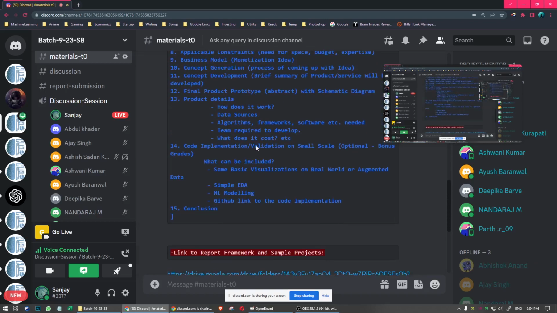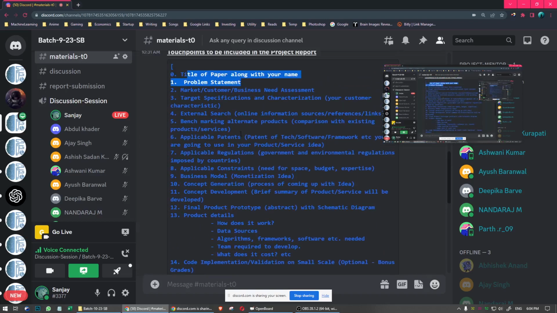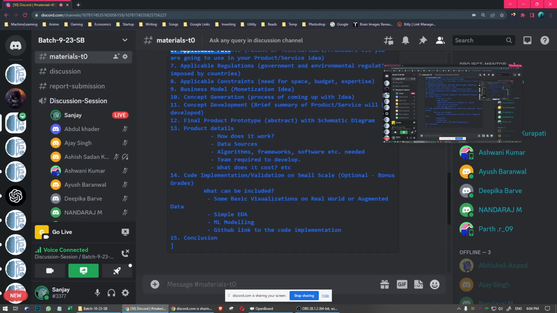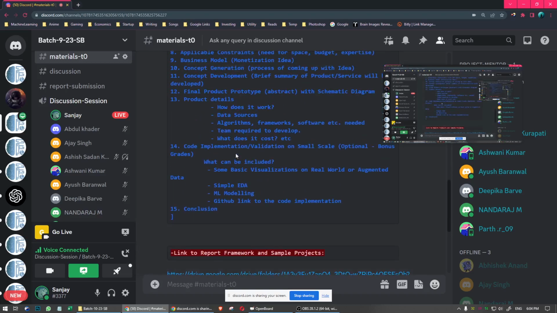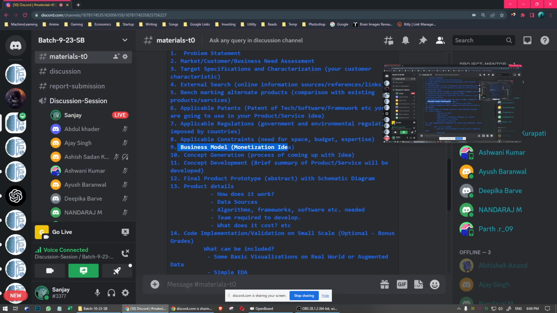Not everything is important here. When you are preparing the report, just go through the touch points one by one. If you have any doubt on any touch point, just reach out to us. And the most important part is the business model. What is the business model?